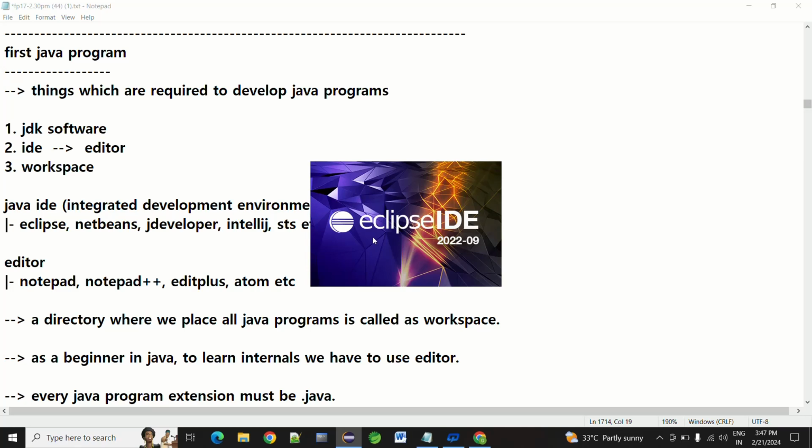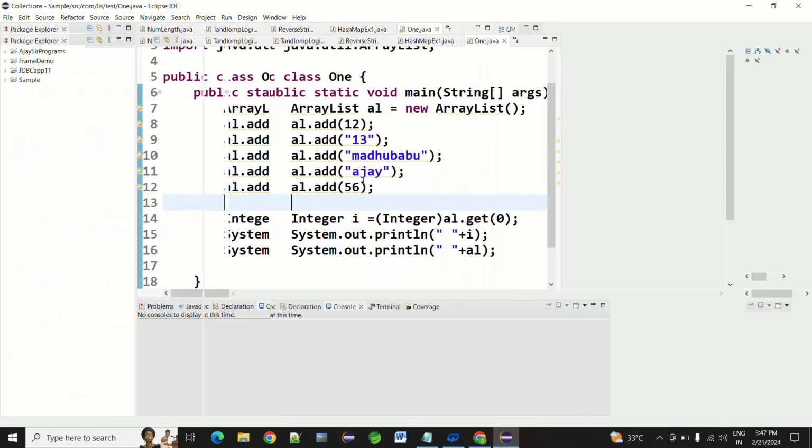Just a second. It's taking time. Yeah, it's loading now. Starting Eclipse IDE. Just a minute. It's still loading. Yeah, now it is open.